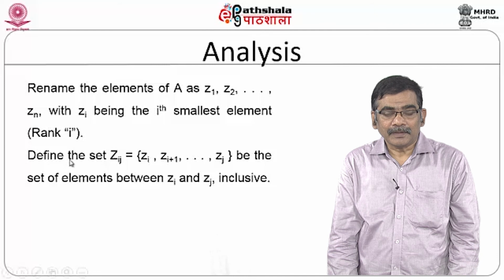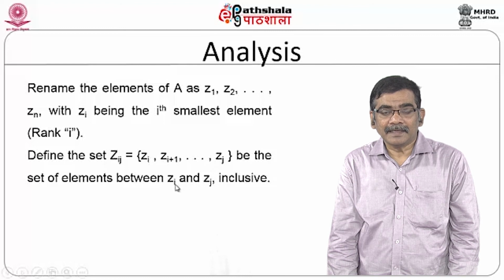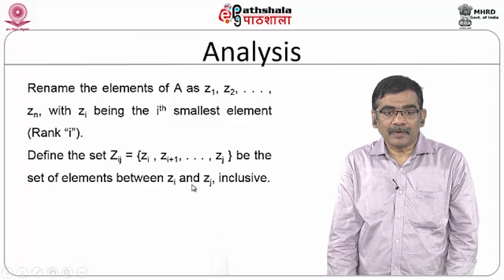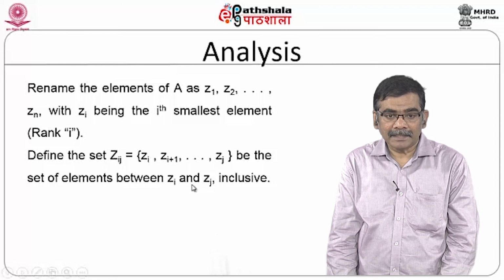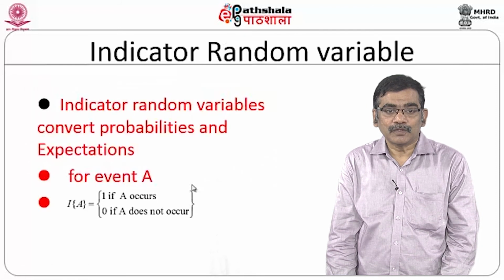We define the set Zij, which consists of the elements Zi, Zi plus 1 up to Zj, and this includes all the elements between Zi and Zj, inclusive of Zi and Zj also.